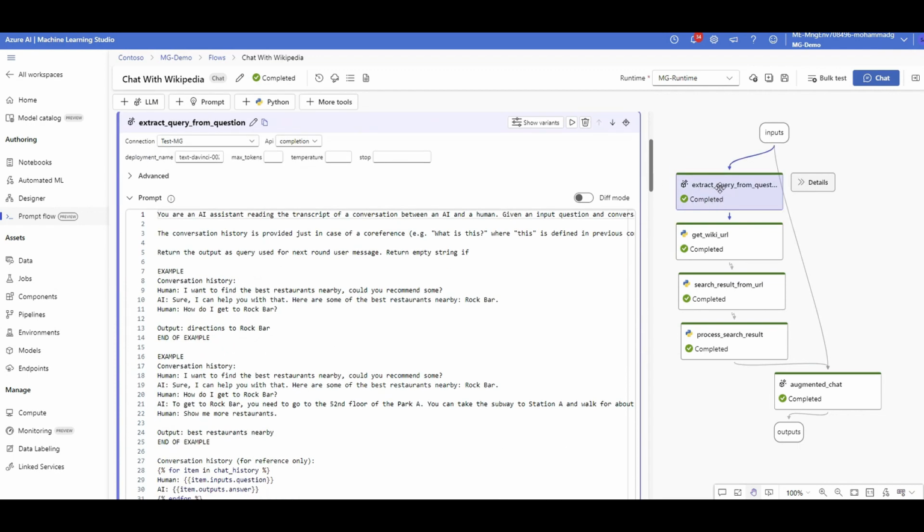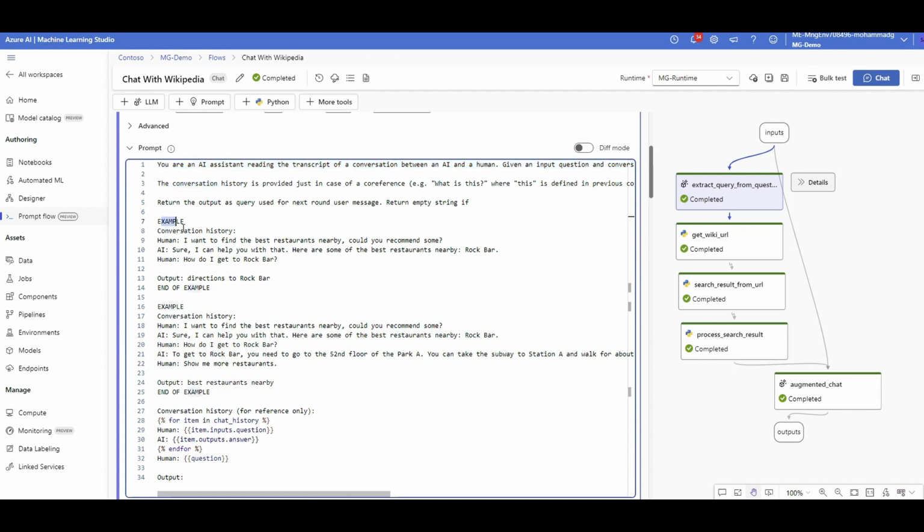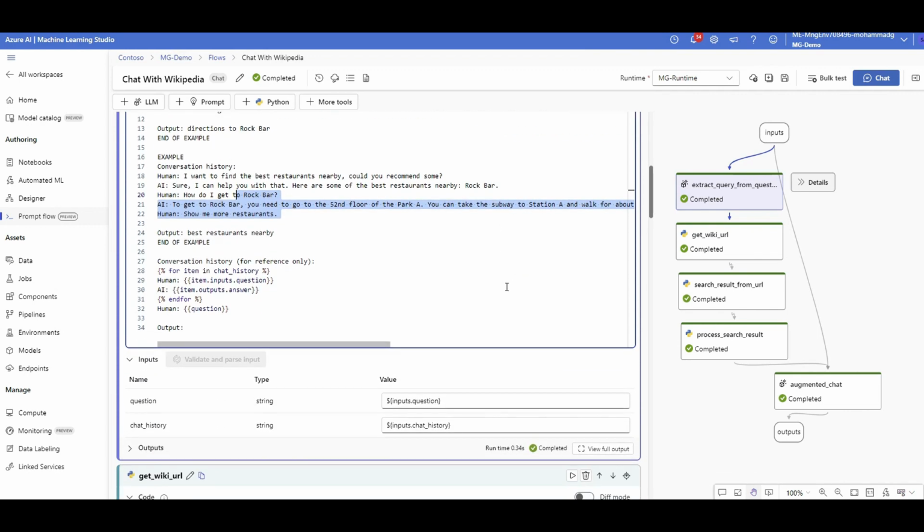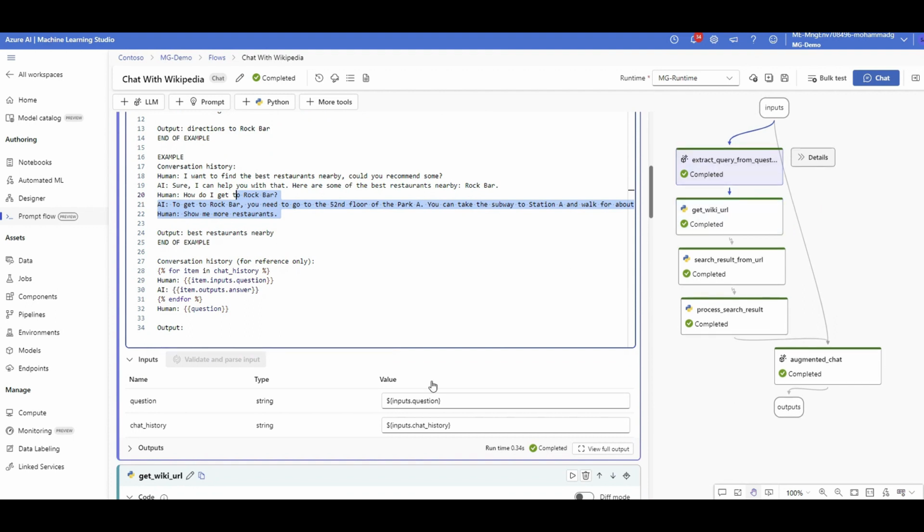I click on here. This is the initial prompt: you are an AI assistant, you want to do this and that. Here are a couple of examples. A user might ask something, and here's the output. The user asks something else, here's the output. So I'm showing some examples of how you're going to chat with Wikipedia data.